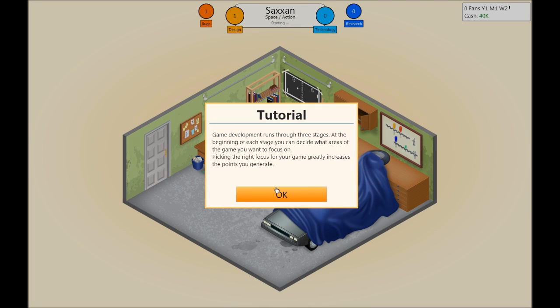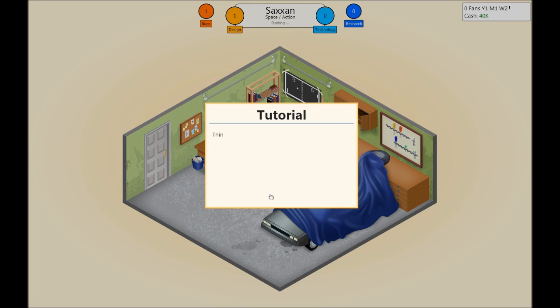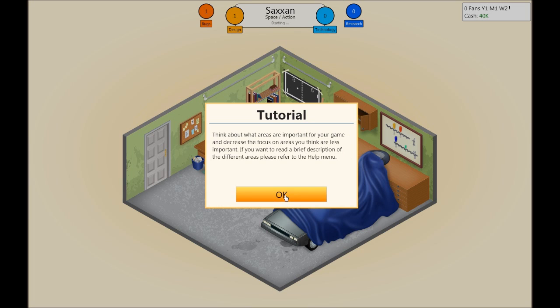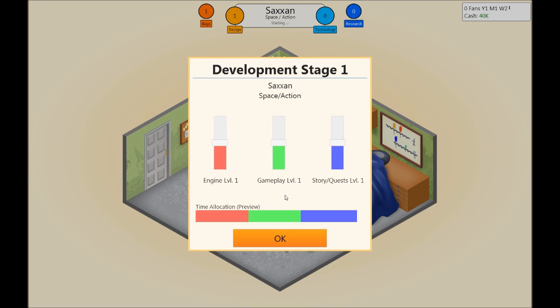And a trick is, game development runs through 3 stages. At the beginning of each stage, you can decide what areas of the game you want to focus on. Picking the right focus for your game greatly increases the points you generate. Think about what areas are important for your game and decide the focus of areas you think are less important. If you want to read a brief description of different areas, please refer to the help menu.